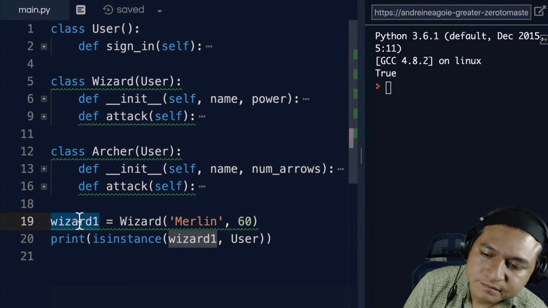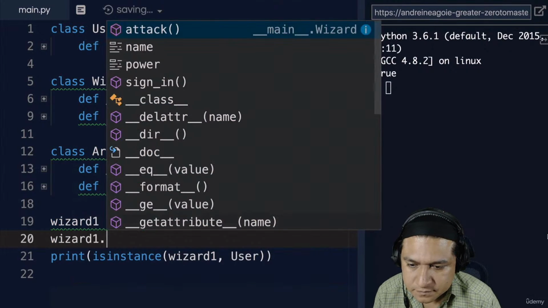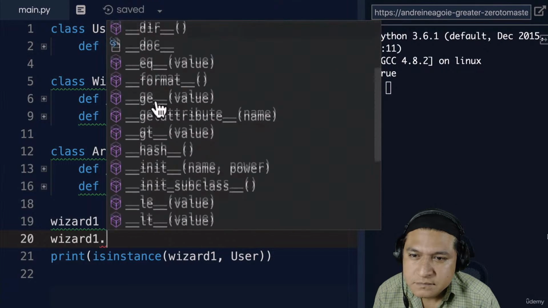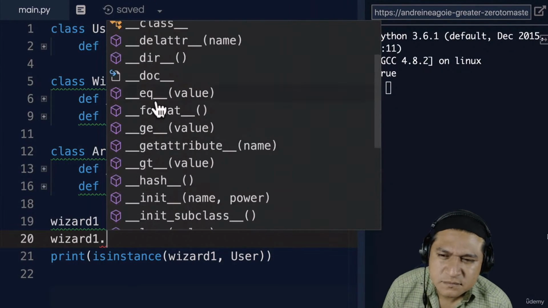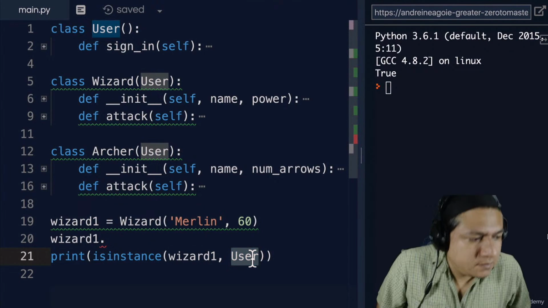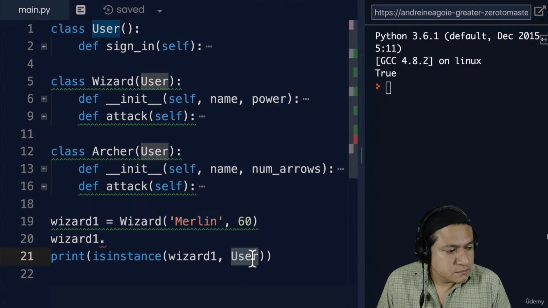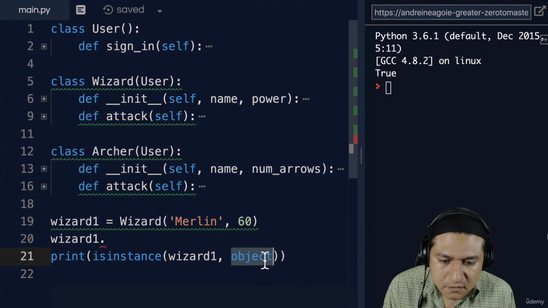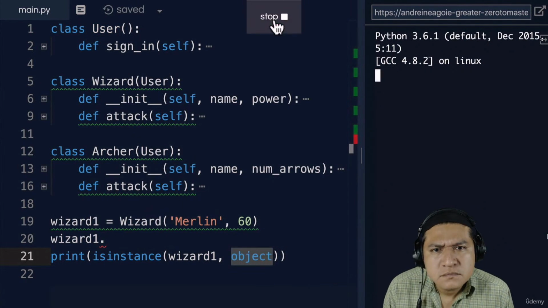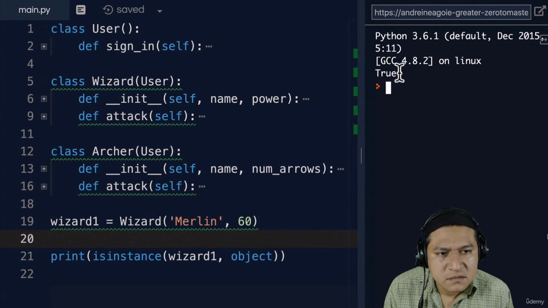But here is the interesting part: if I do wizard1 dot, do you see how I have our methods and attributes that I've added, but also all these dunder methods that we haven't really talked about? Where do these come from? In Python, remember how I said everything is an object? Well, everything in Python inherits from the base object class that Python comes with, and it's called object. You see how it got highlighted here? So if I do isinstance wizard1 of object, and I have to remove the dot over here, let's click run. It's True.